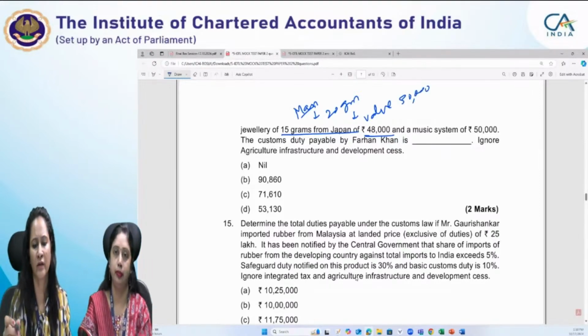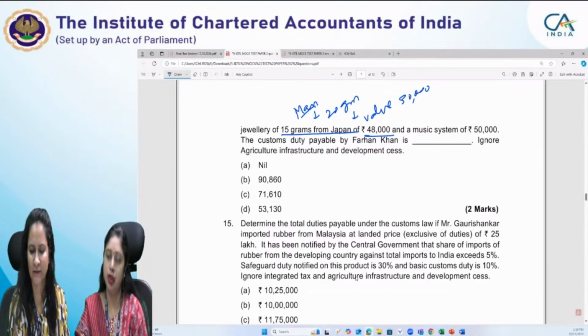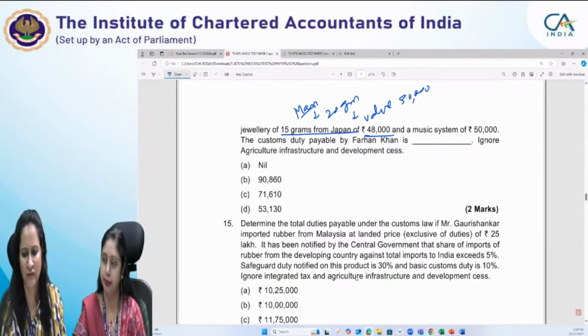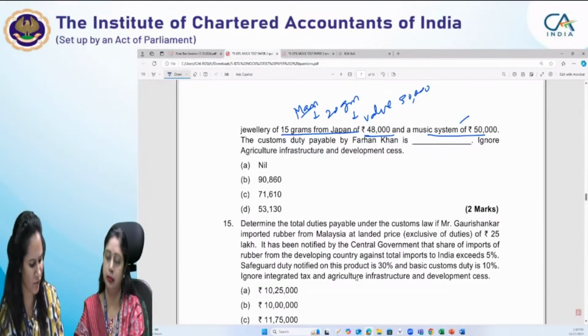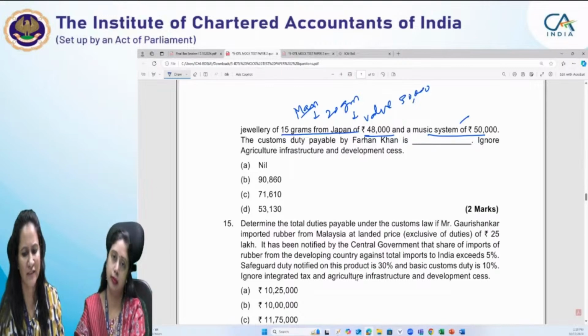One typographical mistake was there. It was 98,000, but you have to read it as 48,000. And a music system of rupees 50,000, one music system, 50,000. So customs duty payable has been asked.